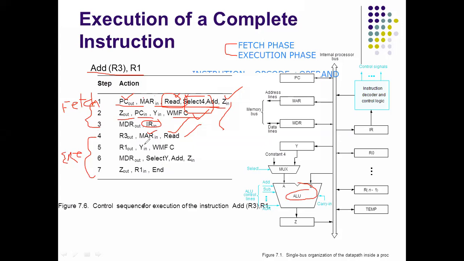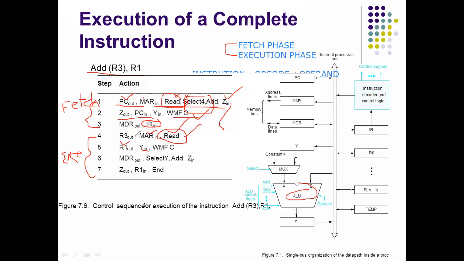Next, in this 5th step, what are the control signals? R1 out, Y in, WMFC. R1 out, Y in means the contents of R1 are transferred to register Y in to prepare the addition operation. WMFC means wait up to the completion of this read operation.